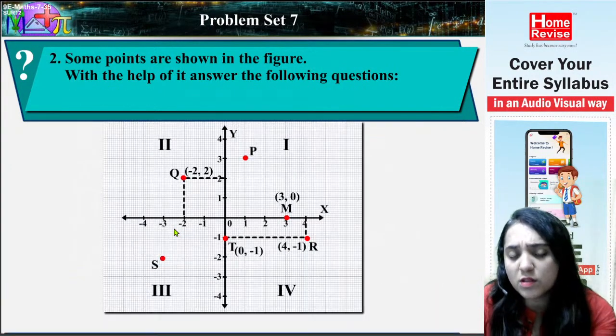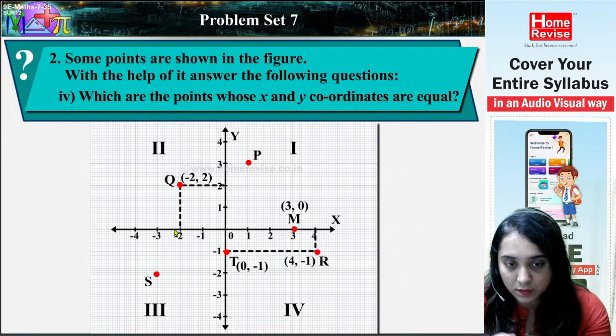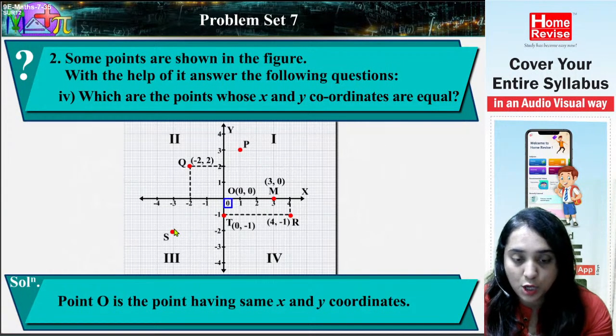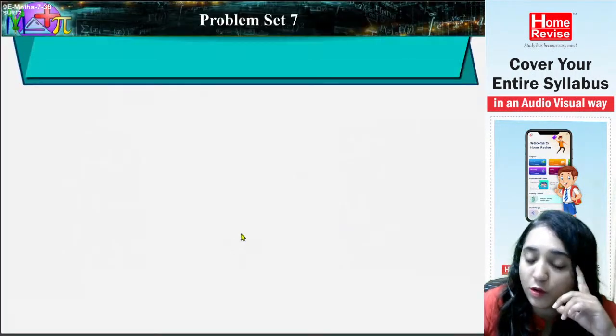4. Which are the points whose x and y coordinates are equal? Solution. So point O is the point having same x and y coordinates. Point O is also having both the coordinates same. So don't forget this.